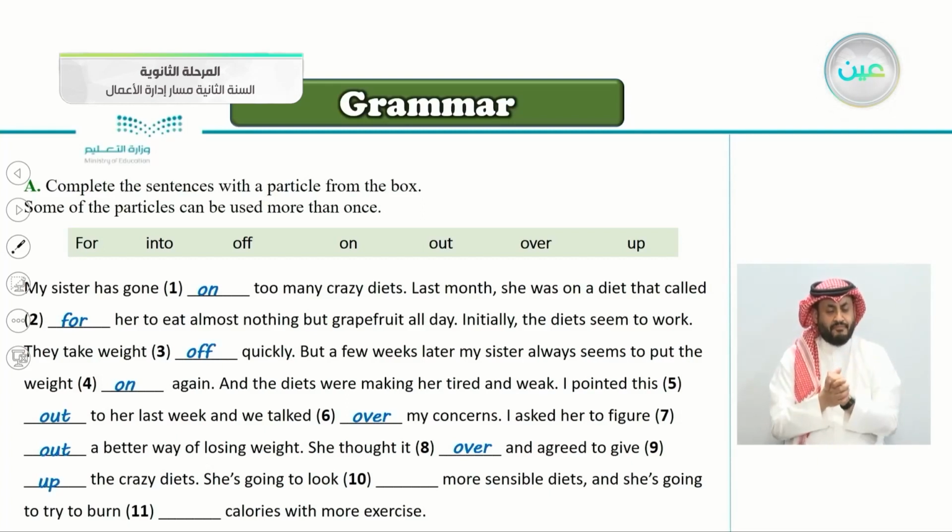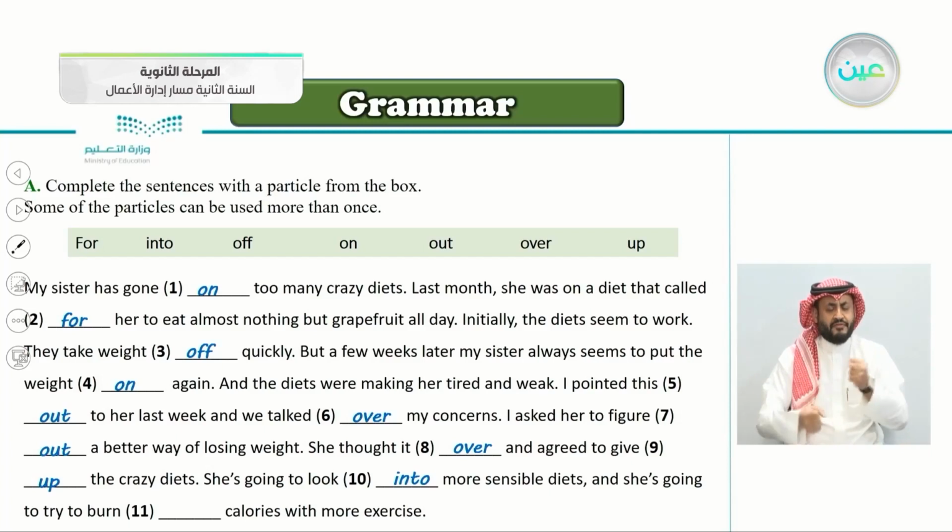She's going to look more sensible diets. She will search for more sensible diets. So she's going to look into. To look into means to search for something. So she's going to look into more sensible diets, and she's going to try to burn calories with more exercise.